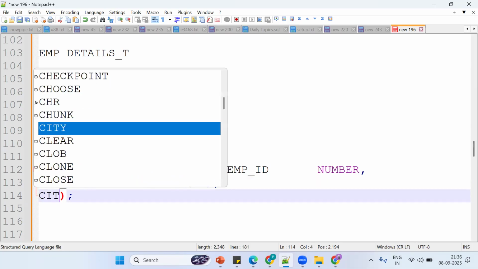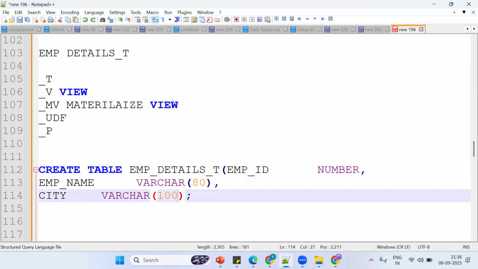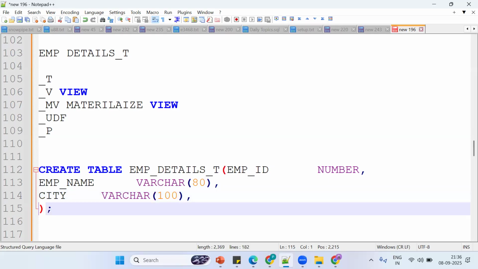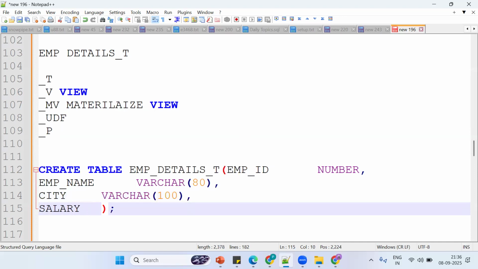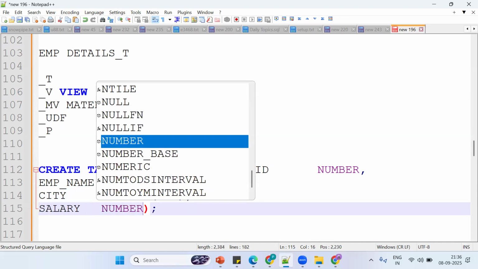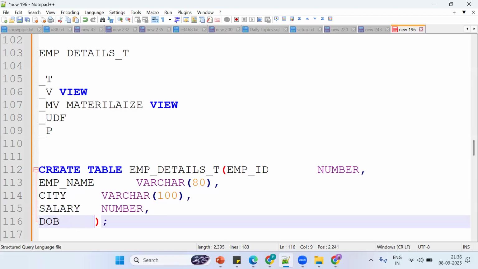Same thing, city. City is what? It's also alphanumeric. Okay, see the same thing. Suppose I want to store salary. What data type is salary? It's a number data type. Suppose I want to store date of birth. What data type is it? It's a date data type.